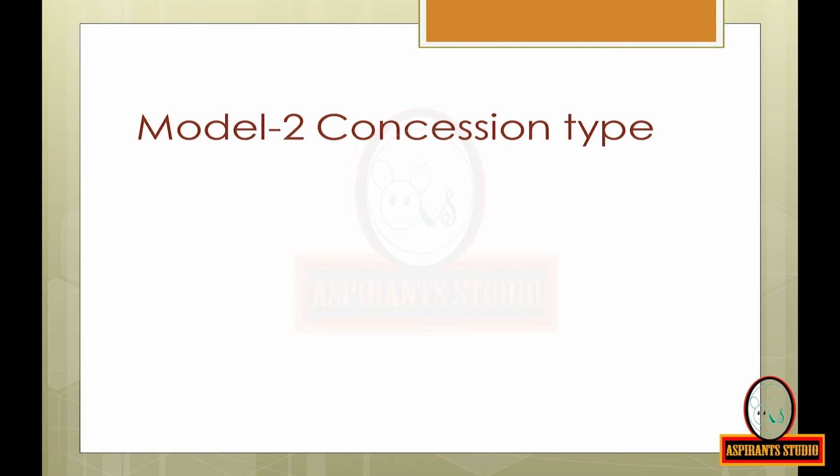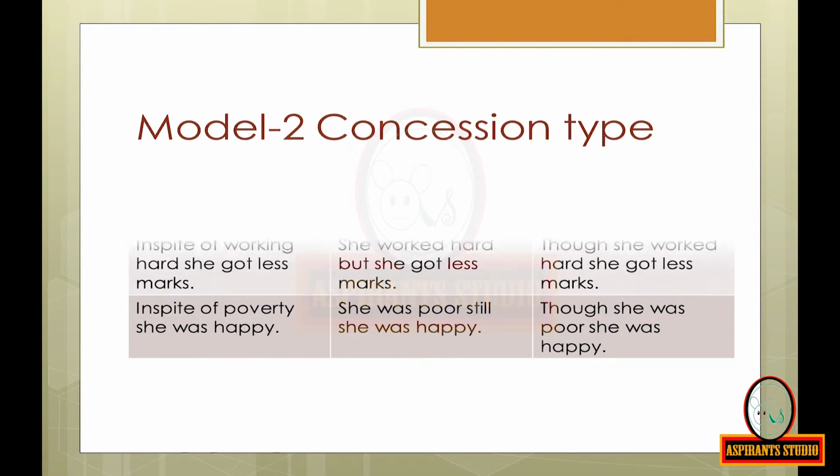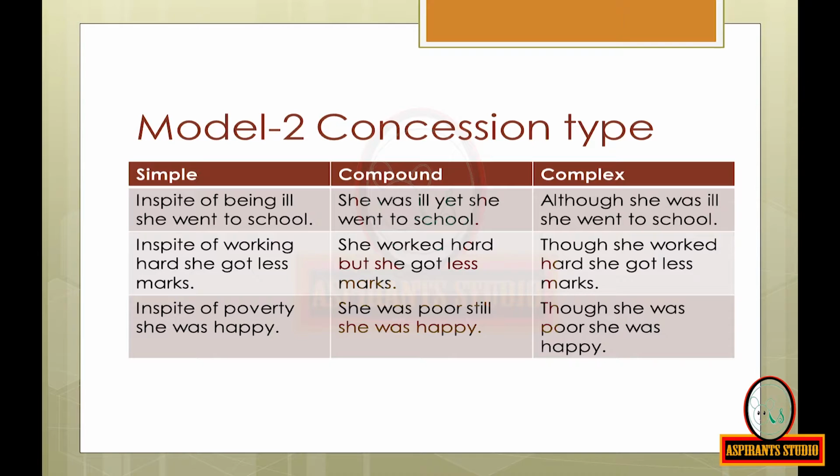Model 2, concession type. Look at the simple sentence. In spite of being ill, she went to school. The compound sentence will be, she was ill, yet she went to school. You can see the coordinating conjunction over here, which is 'yet'. Now, for the complex sentence, we are using the subordinating conjunction 'although'. Although she was ill, she went to school.